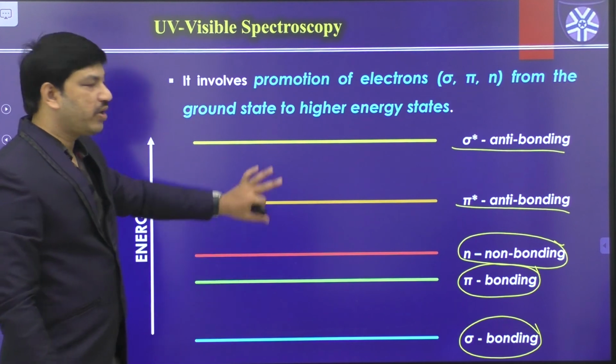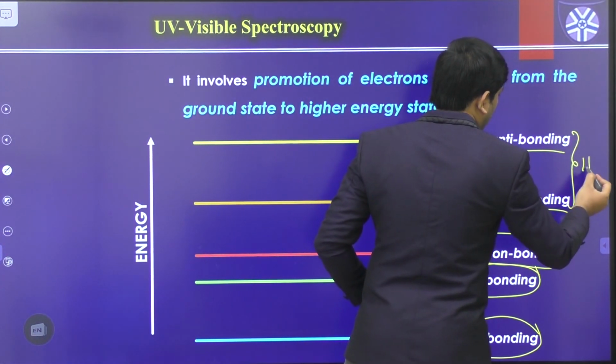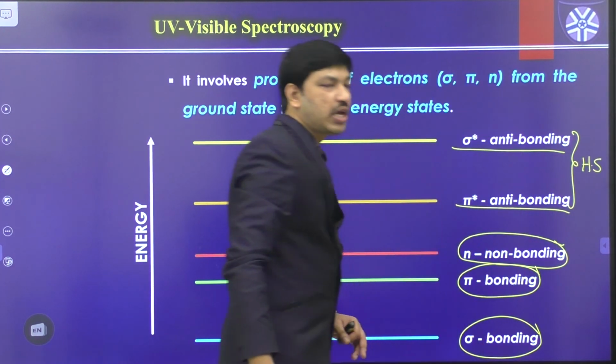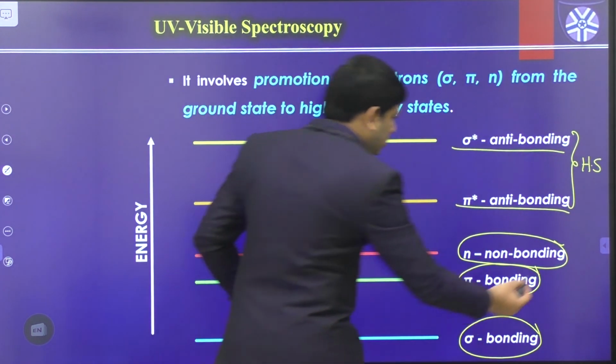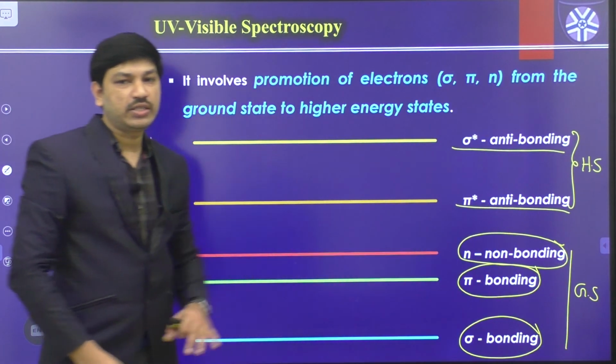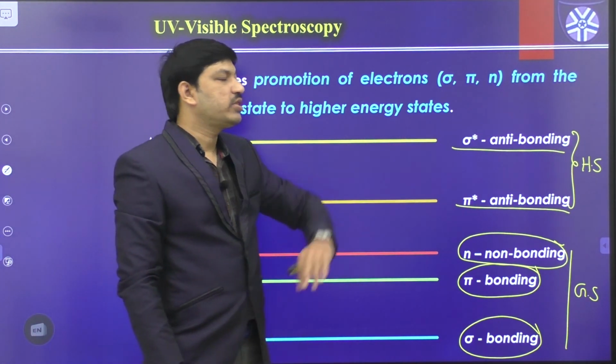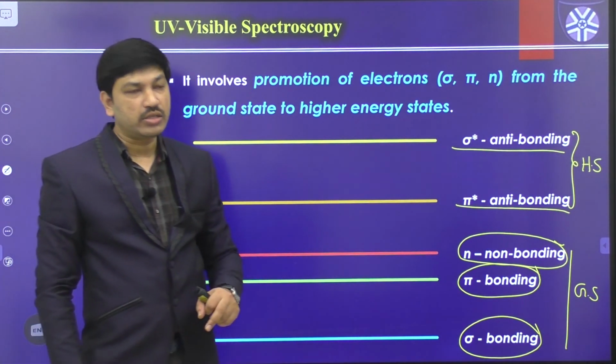So like this, you will get different types of electronic energy levels. These two are termed as higher energy states, and these three are called the ground state, the lower energy states. Pi star and sigma star are called higher energy states.